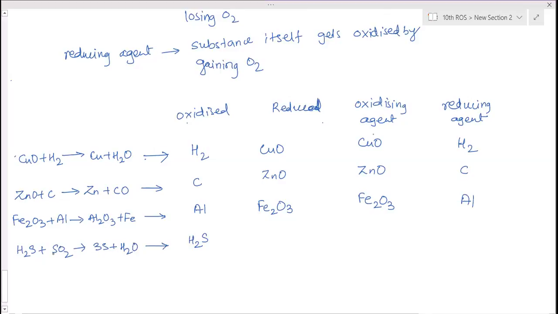H2S has lost hydrogen. H2S gas has lost hydrogen to form sulfur.